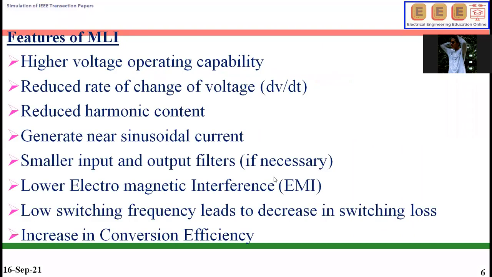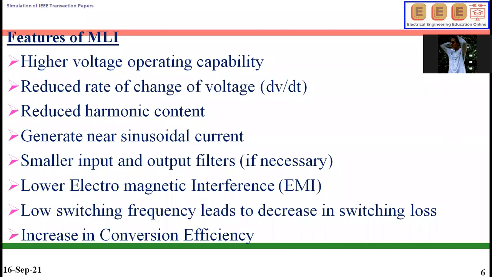Okay. So, features of multi-level inverters: higher voltage operating capability, reduced rate of change of voltage (dV/dt will reduce), reduced harmonic content, generates near sinusoidal current waveform as well as voltage, smaller input and output filters, lower EMI problem, low switching frequency, meaning there are no PWM techniques used in multi-level inverters, and an increase in conversion efficiency. Efficiency is more compared to two-level inverters.